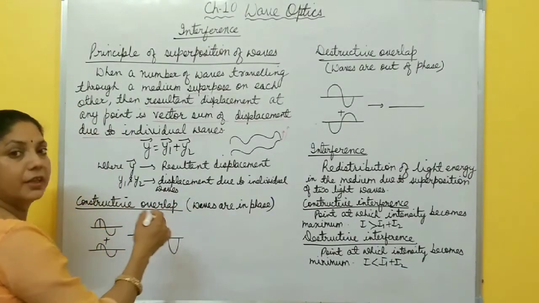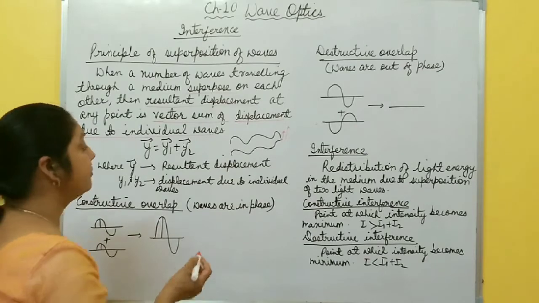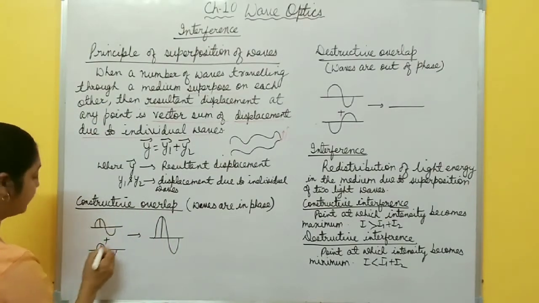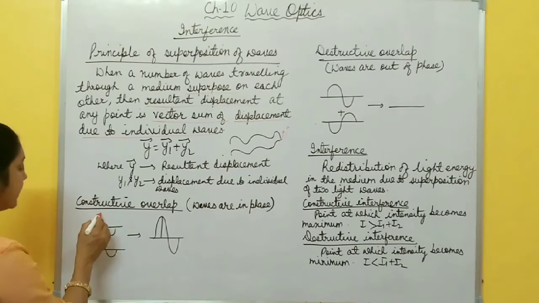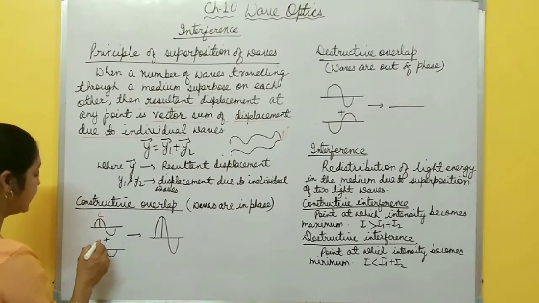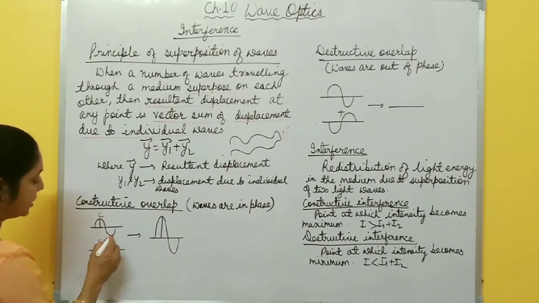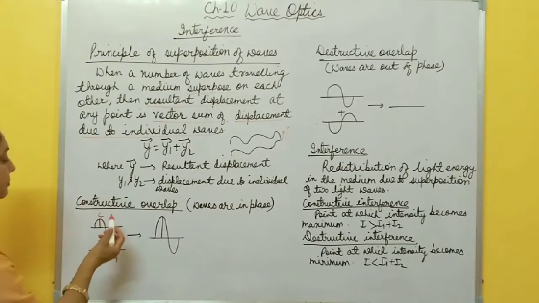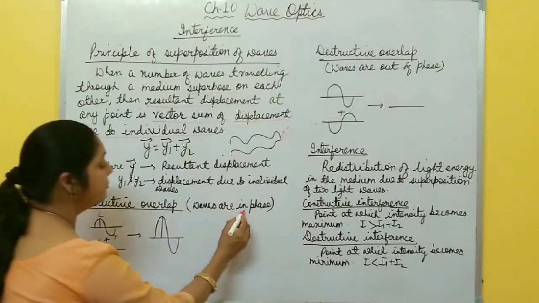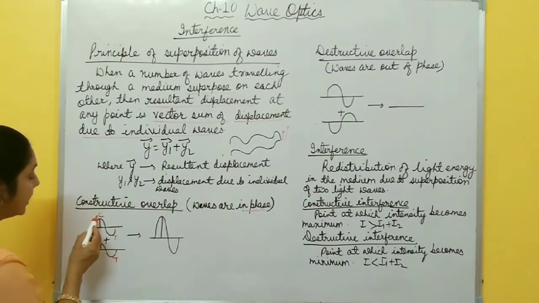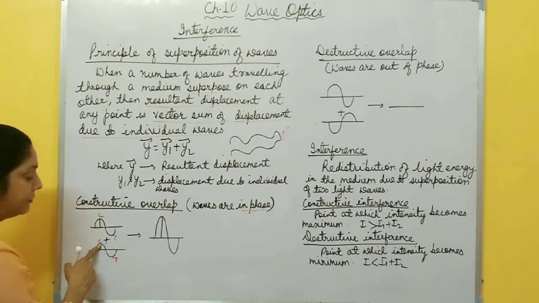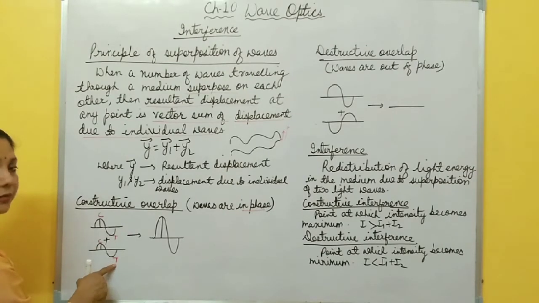Now when two waves superimpose at a particular point, there are two types of superposition. Constructive overlap. Constructive overlap means what? When the two waves are in phase. Suppose this one is the first wave, this one is the second wave. This is the crest of the first wave, this one is the crest of the second wave. This one is the trough of the first, the trough of the second wave. Now what happens? Constructive overlap, waves are in phase. Phase means when the crest of one wave superimposes on the crest of another wave, and the trough of one wave superimposes on the trough of another wave.